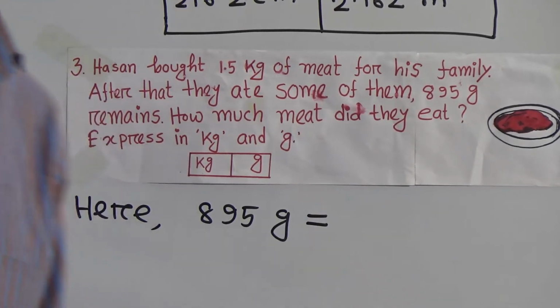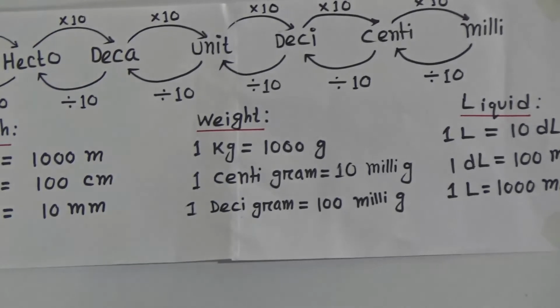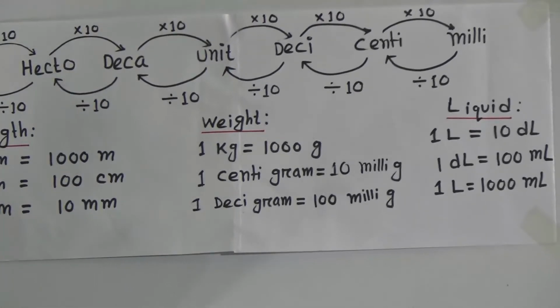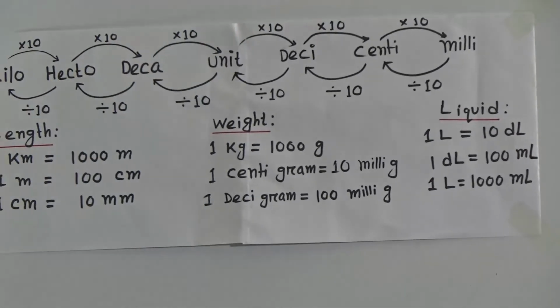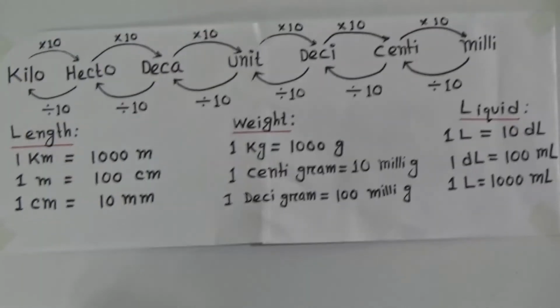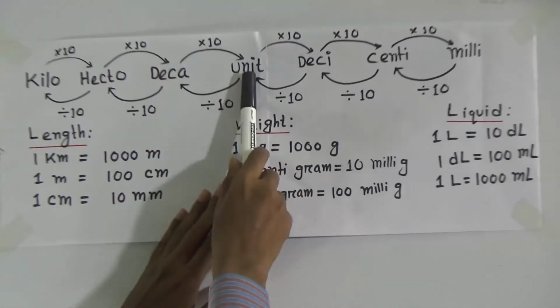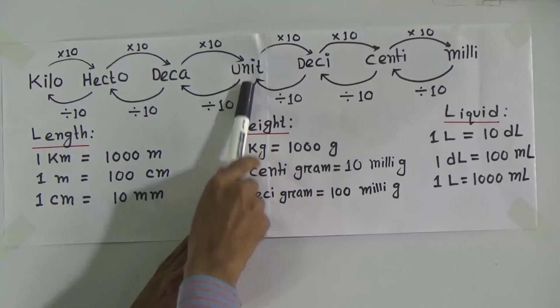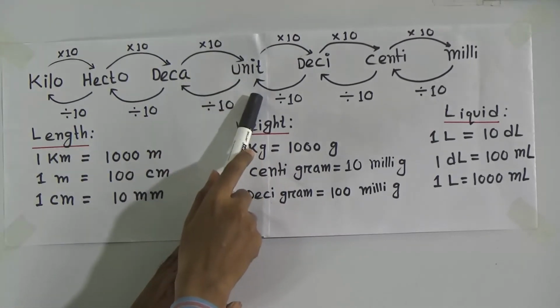Okay, dear student, again you come to the point. You see the formula again. I want to convert gram to kilogram. Look, this is the unit for weight. Unit means gram.